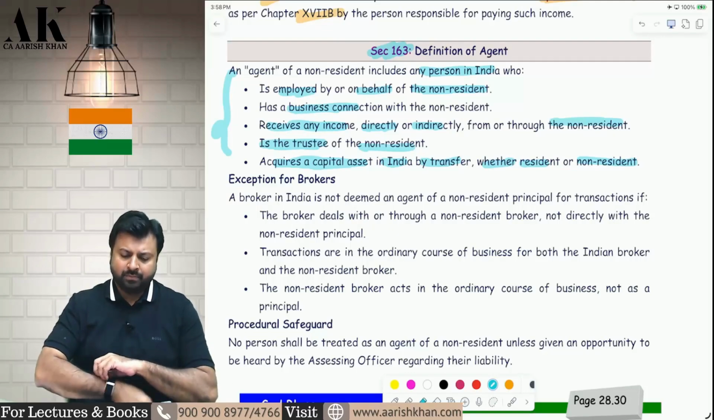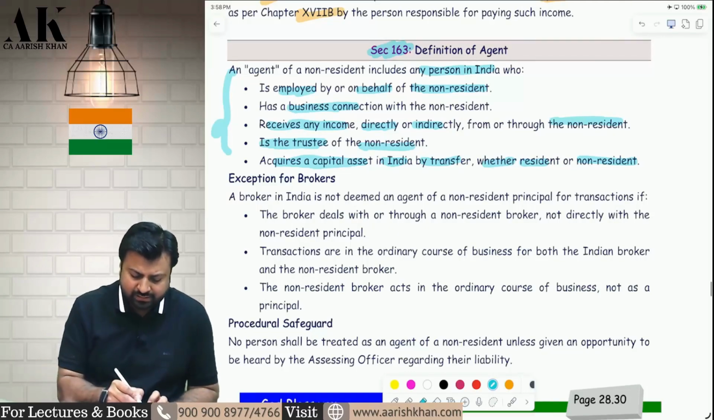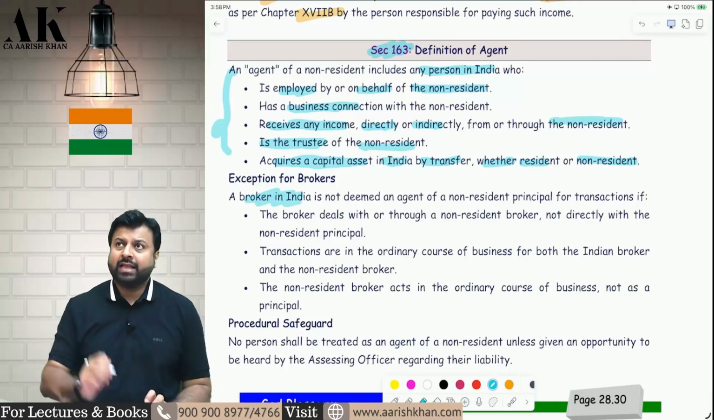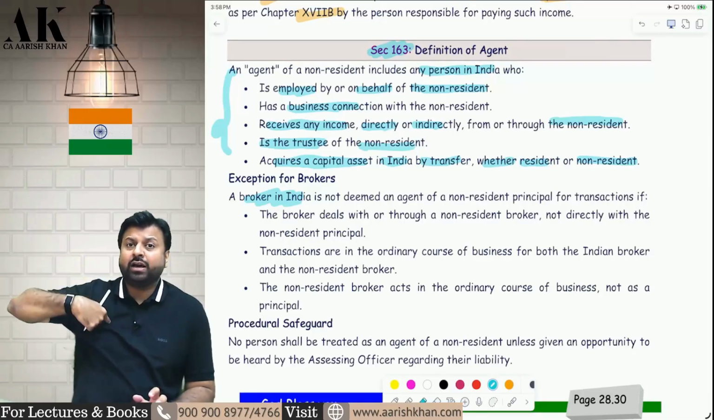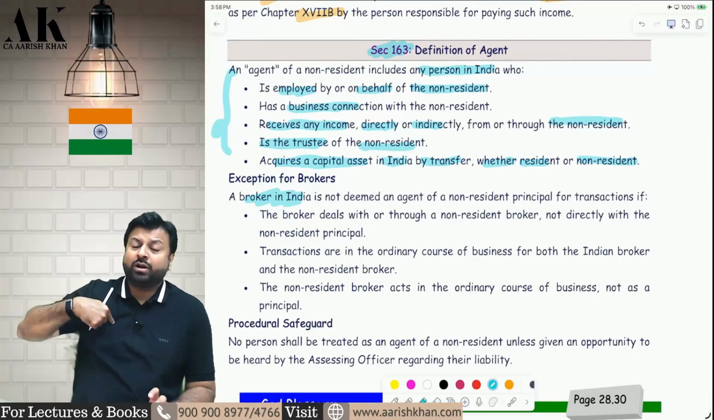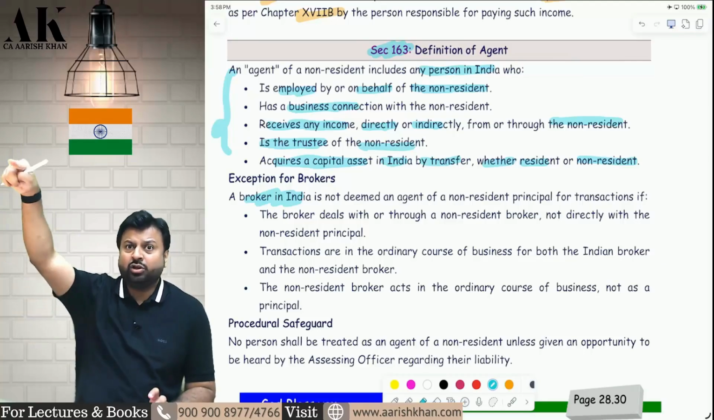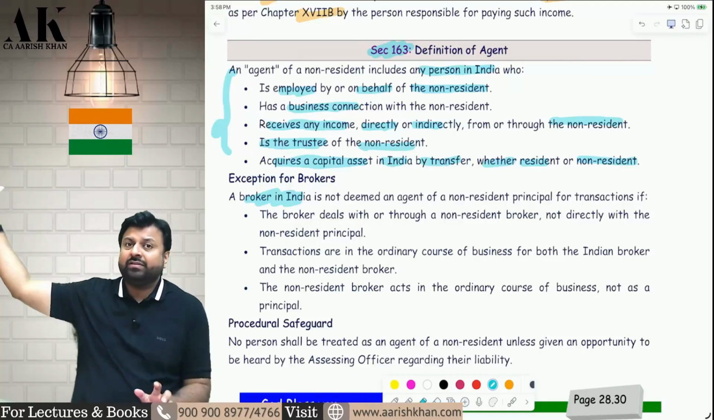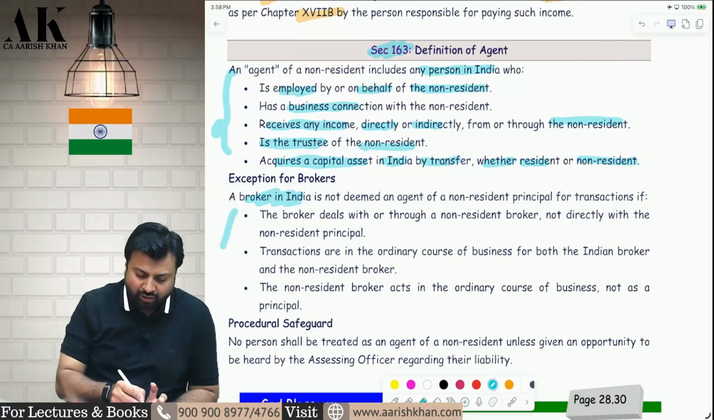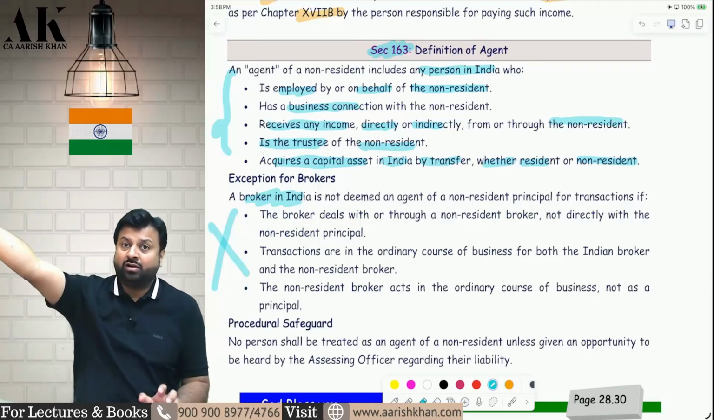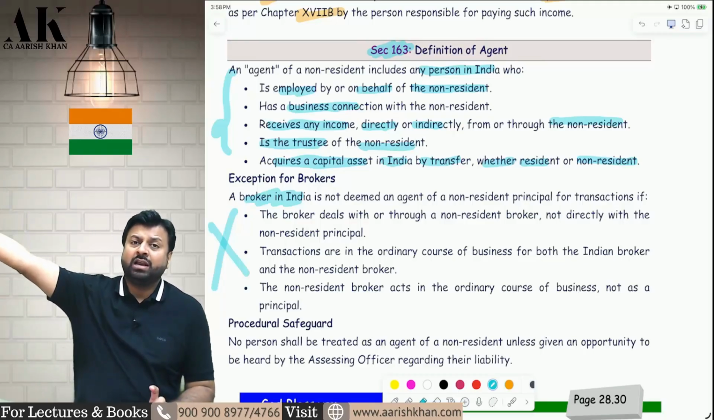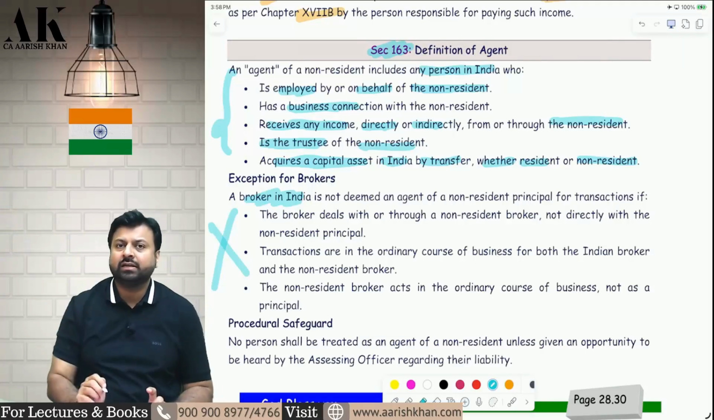Now, one person cannot be called an agent. Suppose there is a broker in India and there is a principal outside India in the UK, and there is a broker in the UK also. The broker in India is not dealing with the principal. The broker in India is dealing with the broker in the UK. He is not directly dealing with the principal, but with the broker in the UK. So in that case, he cannot be called an agent. The broker is dealing with another broker, and that other broker is dealing with the non-resident. So in that case, the broker in India will not be called an agent.